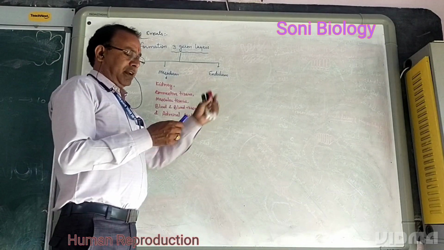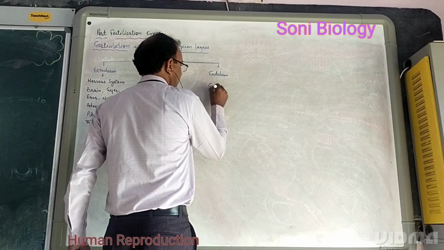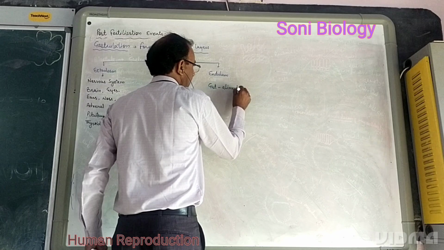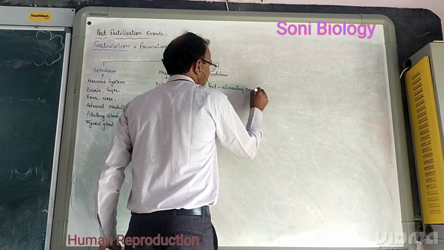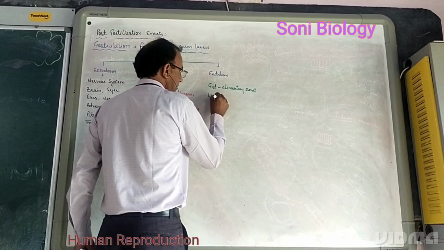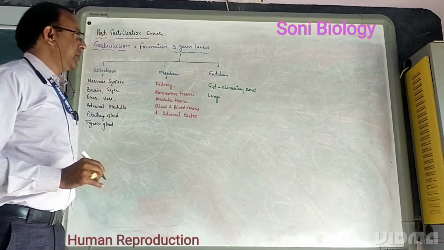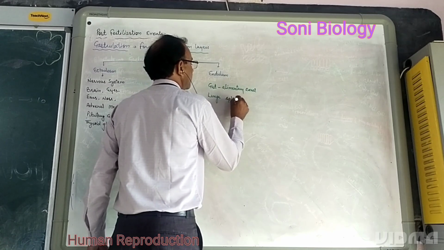And the innermost layer develops the gut, it means mostly the alimentary canal. This part is responsible for production of the gut system. Lungs are also developed from the endoderm, as is the spleen.